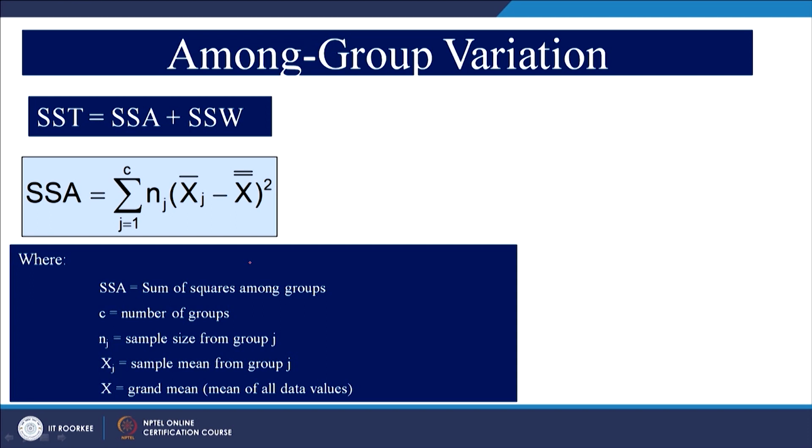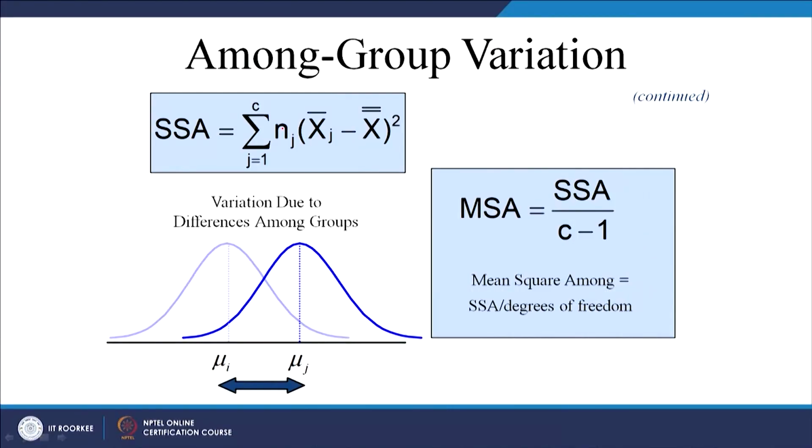Let us look at among group variation. This is how you can calculate among group variation. So, Nj is the sample size from group j, Xj is sample mean from group j, x double bar is grand mean, and C is number of groups, right. So, if we know among group variation and if we know within group variation, we can add these two variations to get total sum of squares. So, this is among group variation. Now, this is how among group variation looks like, right.